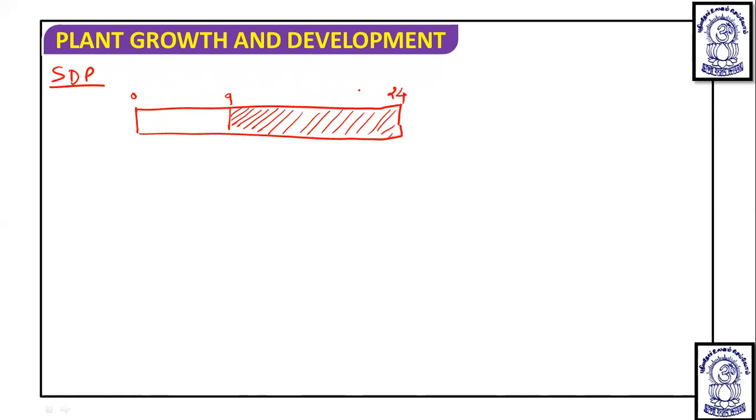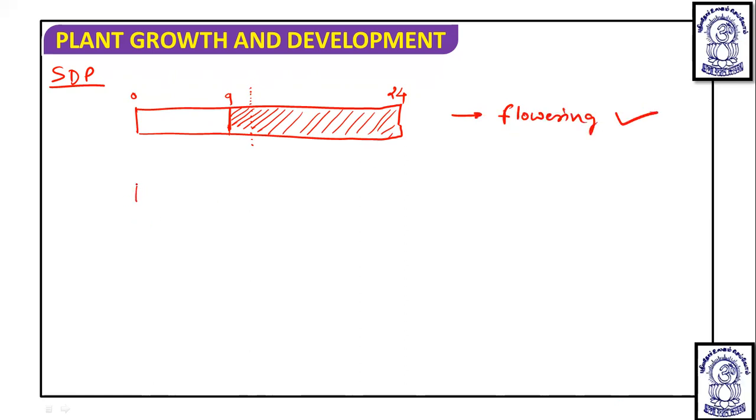Then obviously they are getting a shorter day period, and 9 hours is the critical duration. If they are getting light hours less than this, then they are going to flower. So flowering occurs.